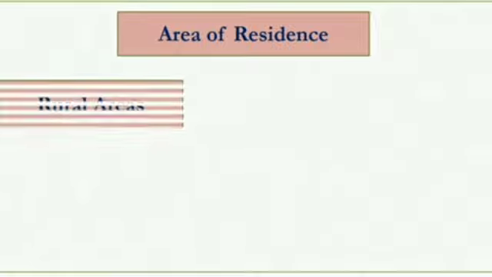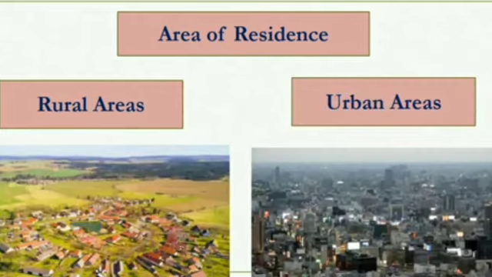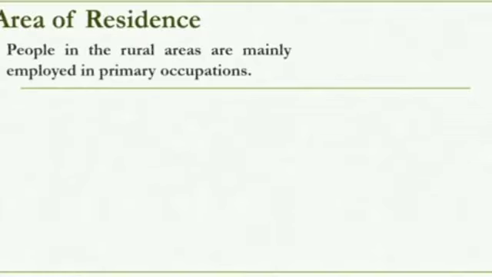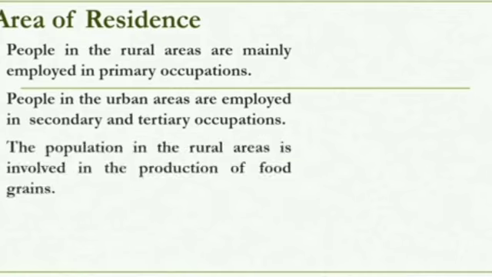Now we are going to learn about the area of residence. Residence means the place where people live. Children, there are two types of residence. One is rural, one is urban. Depending on the proportion of population, in rural areas they are mainly occupied in primary occupation, for example agriculture and things related to agriculture, that is agro-based activity and primary occupation.